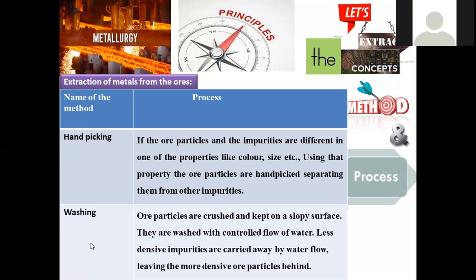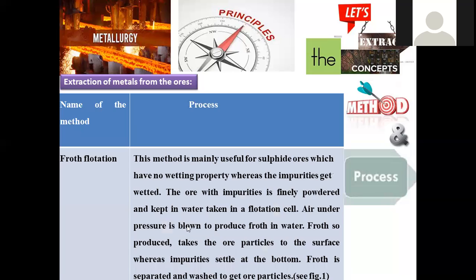And next is about washing. What we will do, we just have to crush the entire ore into a fine powder and add water. Water soluble impurities will be discarded. Metal, obviously water insoluble, gets deposited at the bottom and will be filtered, and further processing will be carried out. In this way, water soluble impurities can be removed by this method.